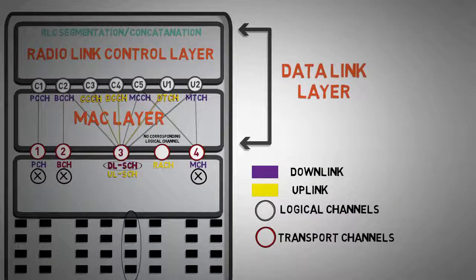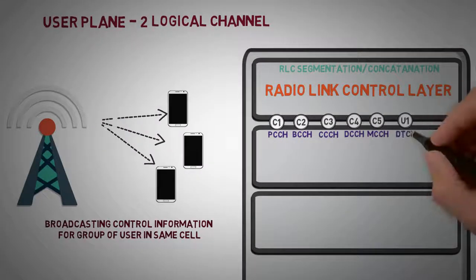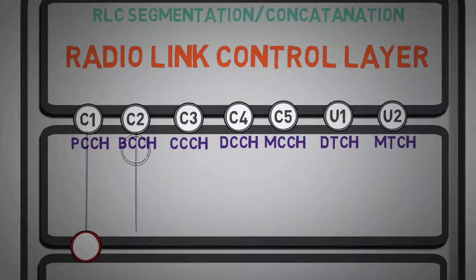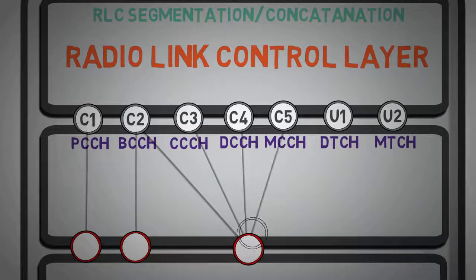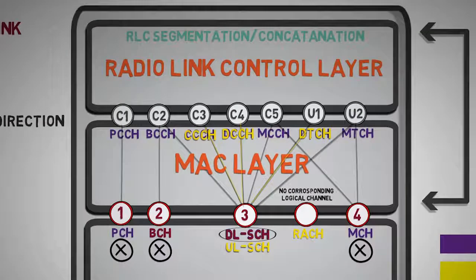What we have seen so far is, in the LTE protocol stack, the logical layer, known as Radio Link Control, segregates the data from the upper layer into different groups. Then the transport layer, known as Medium Access Control layer, maps them to the physical layer through transport channels. But mapping multiple logical channels into a transport channel, or in simple words multiplexing the logical channels, is not the only job of the MAC layer. As per 3GPP